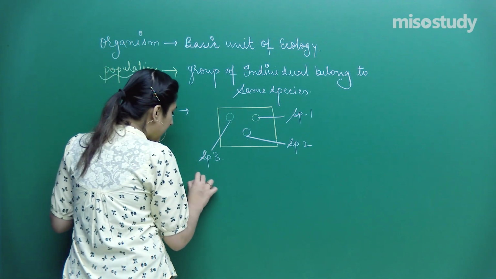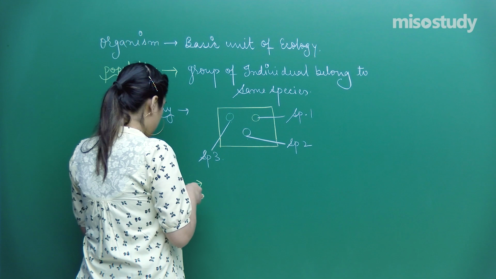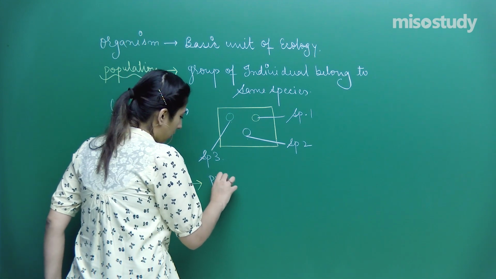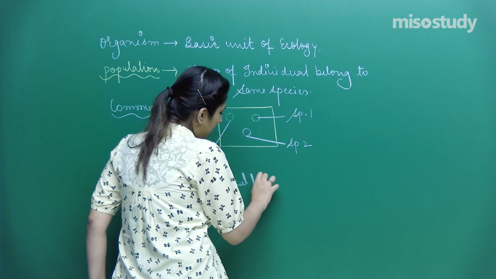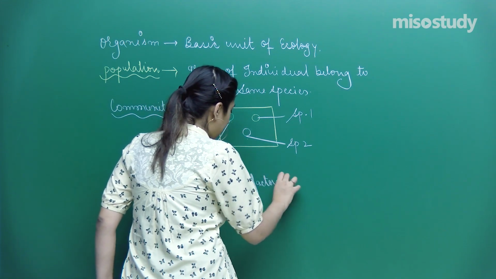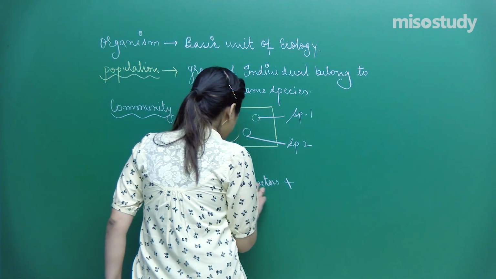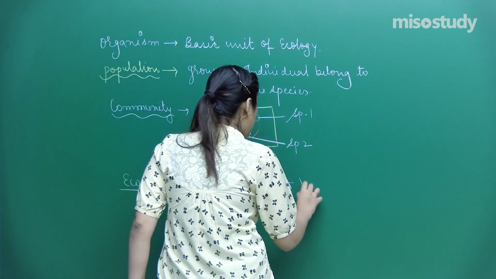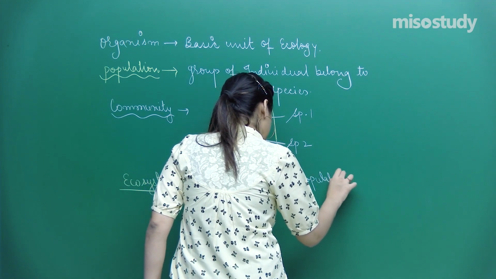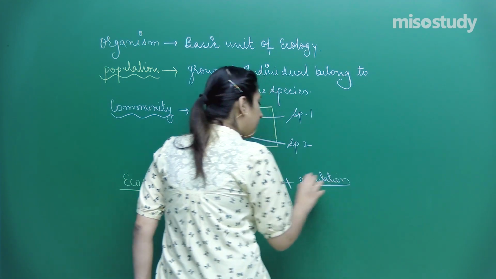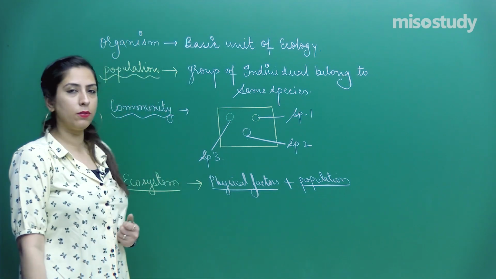So can I write ecosystem as physical factors plus populations? When they all constitute, they form an ecosystem.